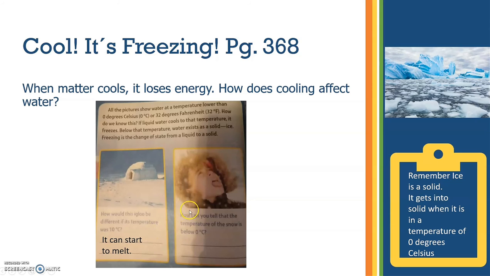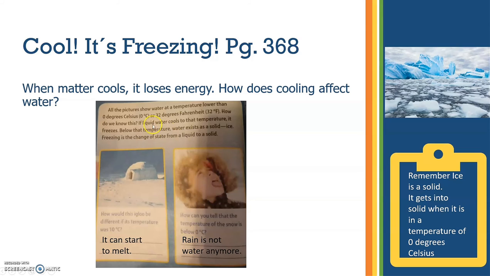Number 2, how can you tell that the temperature of the snow is below 0 Celsius? Because you don't see liquid. The rain is not water anymore. Now it is like snow. Okay?